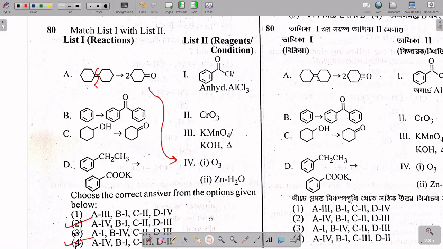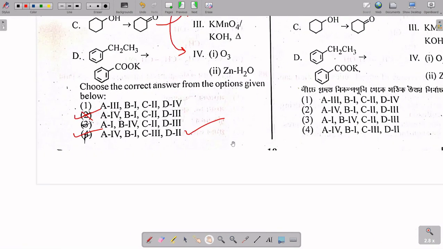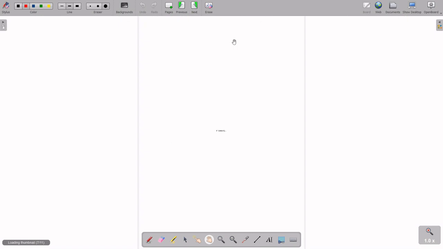Now B is the same, so you don't have to match that. C is different. In case of C, chromium trioxide is the reagent, so C3 is the answer. So option 4 is the answer, not 2.